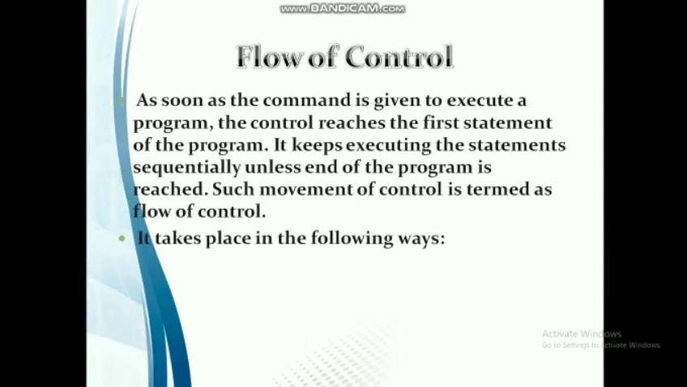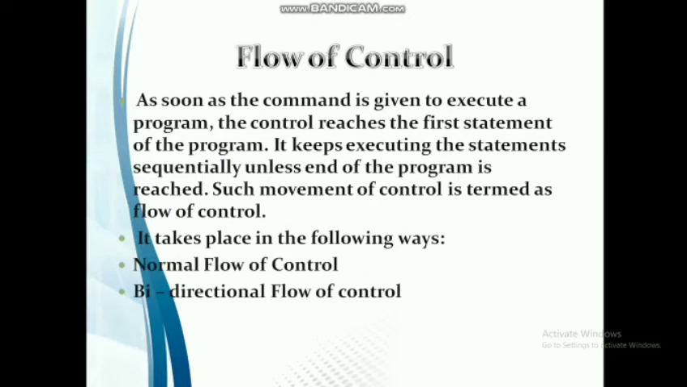This flow of control is divided into three types. First one is normal flow of control. Second one is bidirectional flow of control. And finally, we have multiple branching of control. In this chapter, we are going to mainly focus on bidirectional flow of control, because normal flow of control you already know. Once again, let us see all these things in detail.